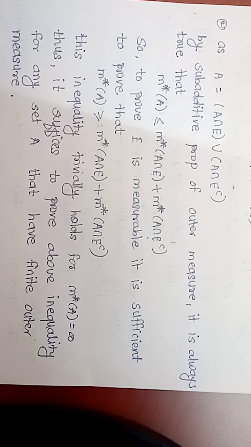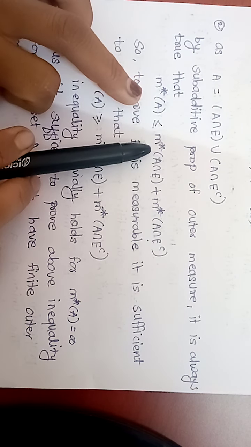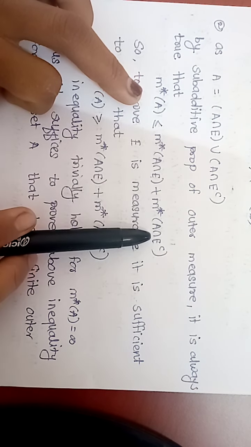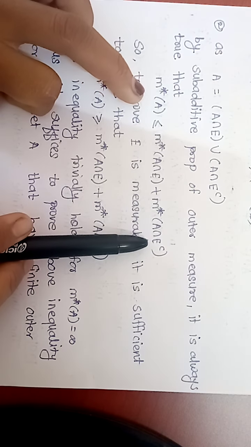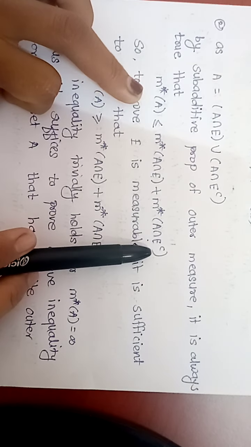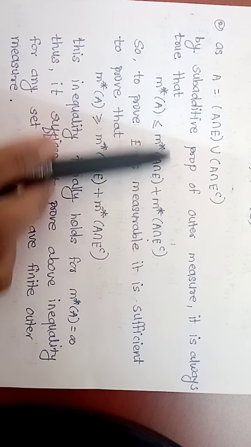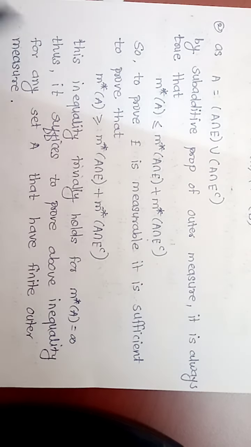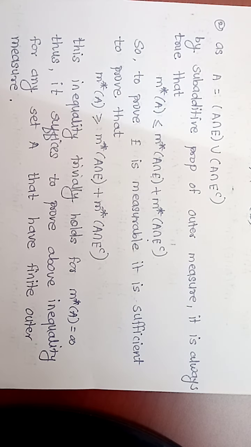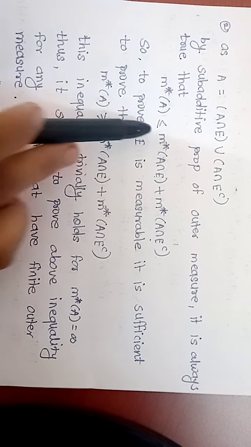But we know that the subadditive property holds for outer measure, so it is always true that the outer measure of A is less than or equal to the outer measure of A intersection E plus the outer measure of A intersection E complement. So to show set E is measurable, it is sufficient to show the reverse inequality holds, and if the reverse inequality holds, then set E is measurable.